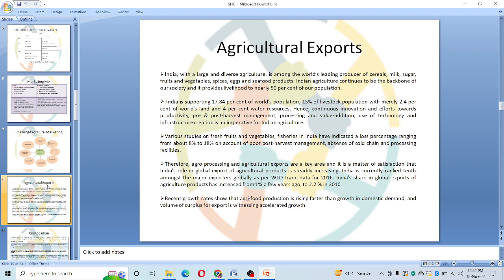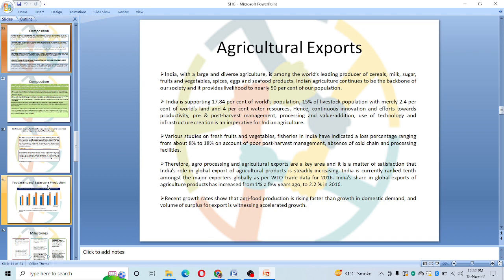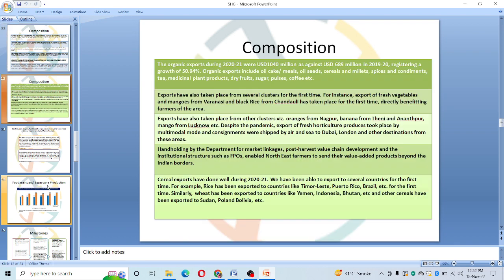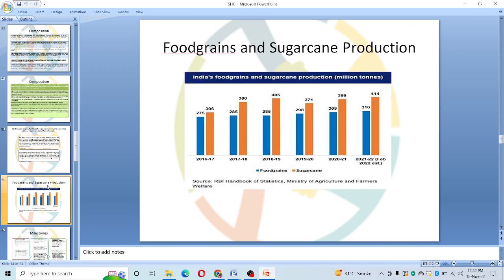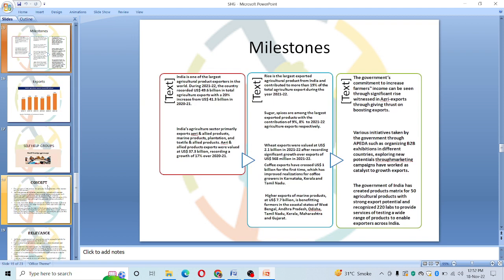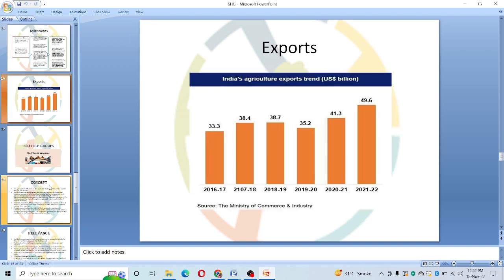So what we have: agricultural export, its composition. Then we have contribution of agricultural exports in generating revenue, food grains and sugarcane production, milestone achievements in the export category, and trends in agricultural export.